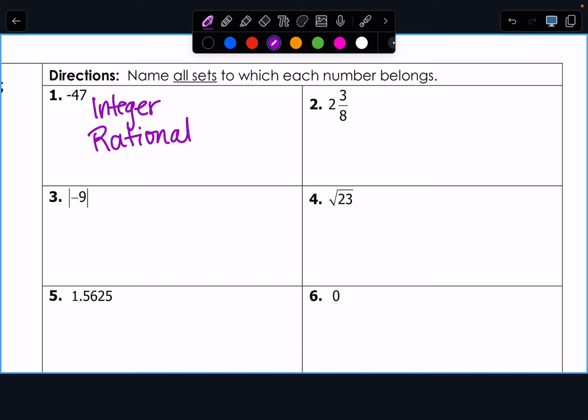No, because once there's a fraction, it can't be in these 3 smaller bowls. So we're just going to put it in the rational bowl, and that's all it can be. If it's a simplified fraction, boom, it's rational. We don't have to think anything more than that. But notice how I said simplified fraction.